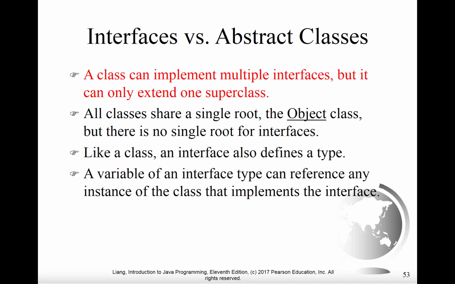We also learned that all objects ultimately inherit from the Object class, making the Object class a single root that's shared amongst all other classes. That doesn't happen with interfaces. There's no such thing as a particular single root for interfaces. We learned that a class can define a type, and it turns out an interface can also define a type. And finally, variables of any interface type can reference any instance of a class that implements that interface.